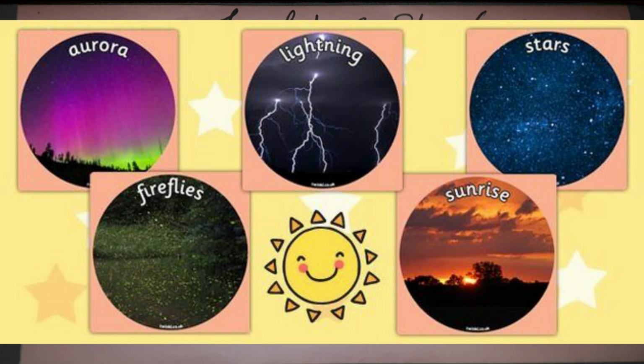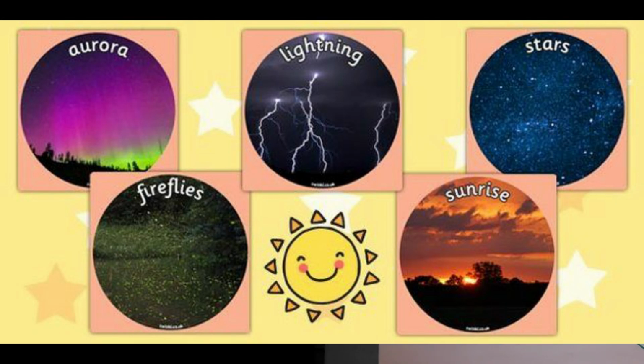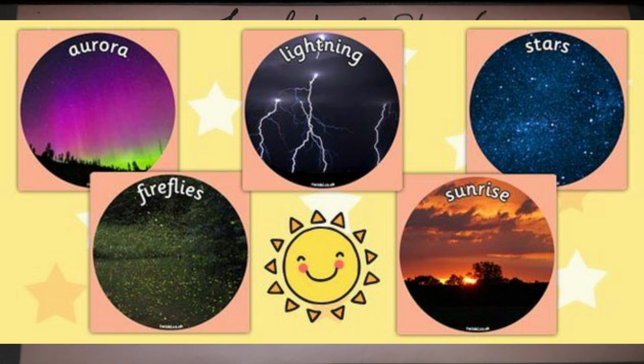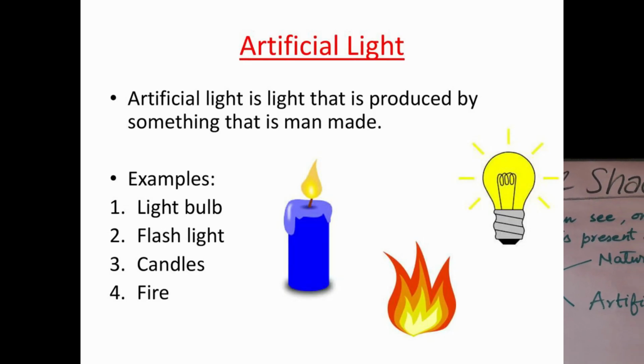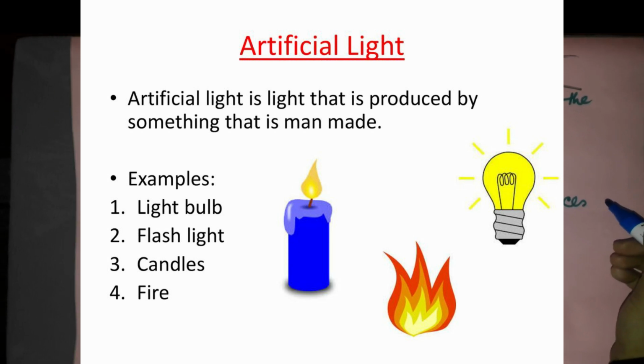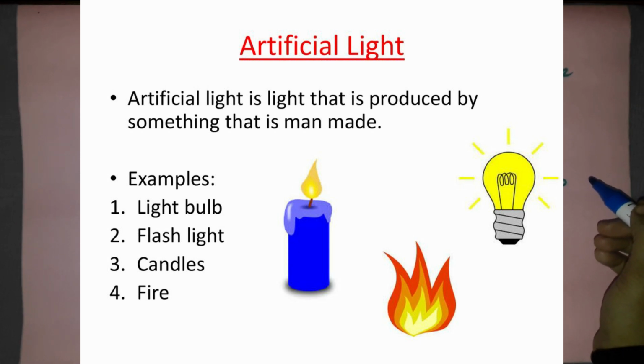Apart from that, there are stars, lightning and the fire caused by nature. They are also known as the natural sources of light. Whereas the artificial sources of light, that is the man-made sources of light, are for example electric bulbs, candles, fluorescent tube, oil lamps, etc.